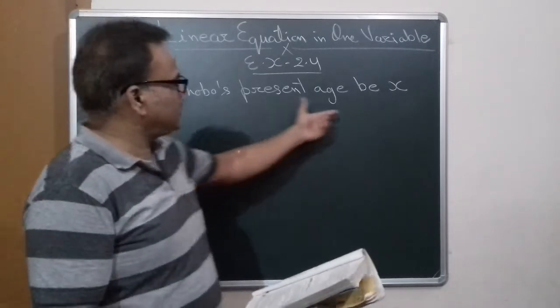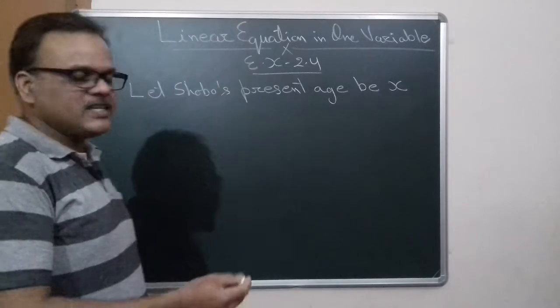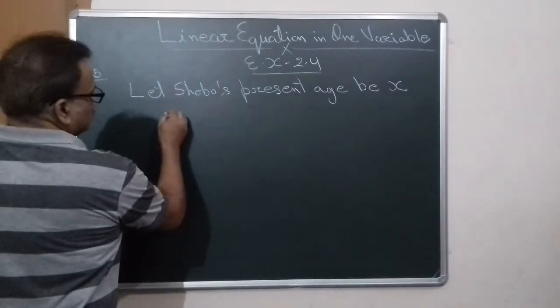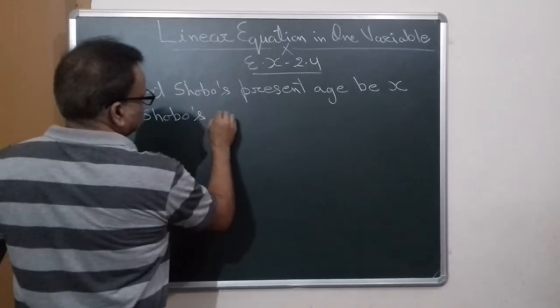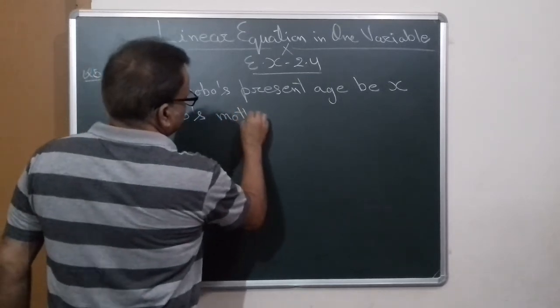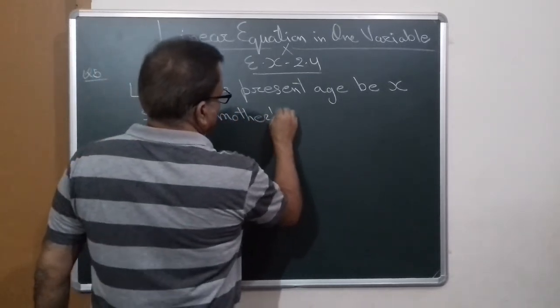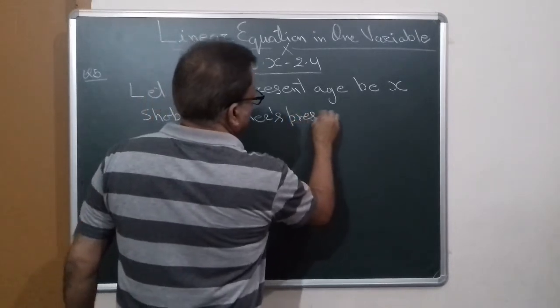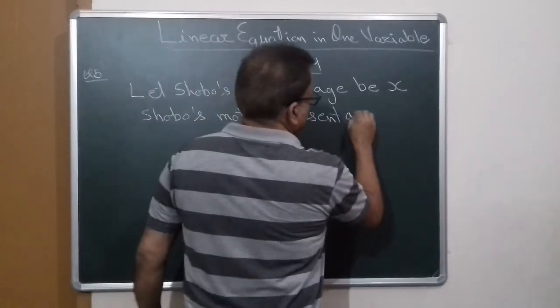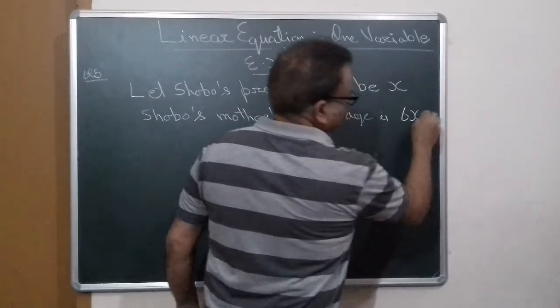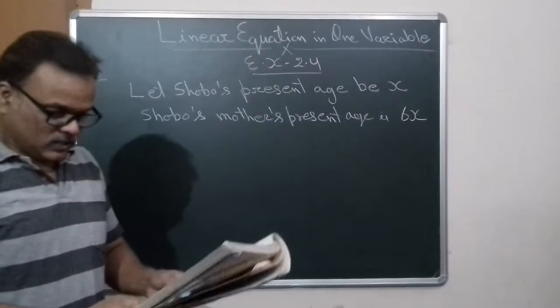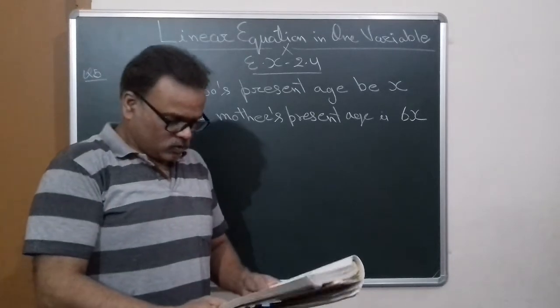If Shobo's present age is x, what is her mother's age? Her age is 6x according to the question, because she is 6 times Shobo's present age.